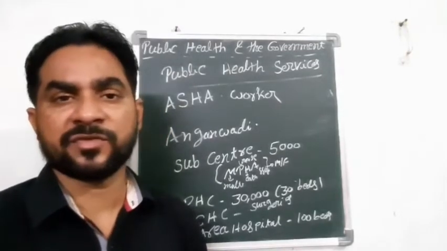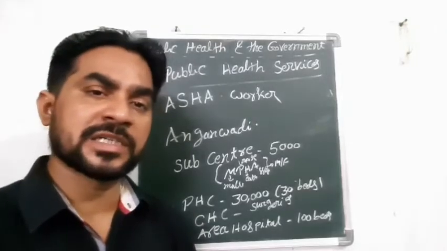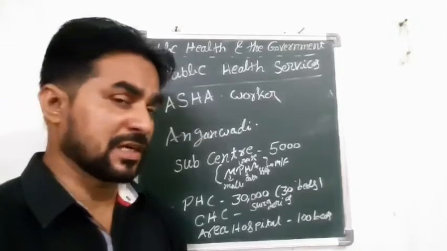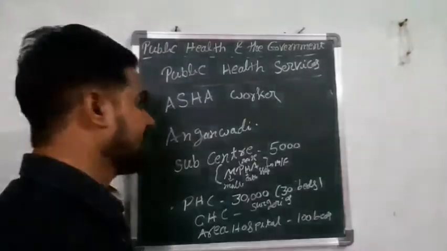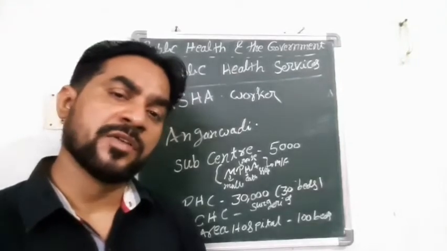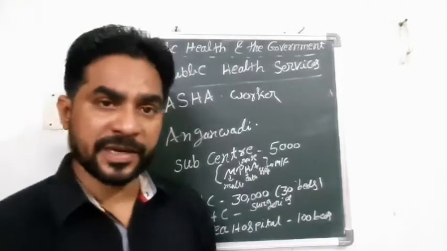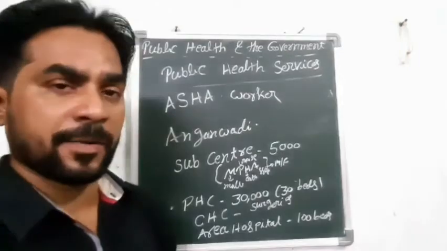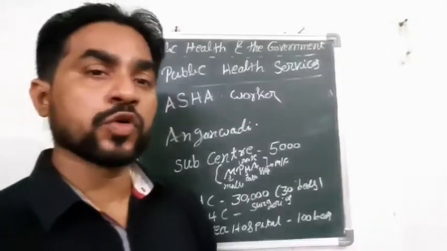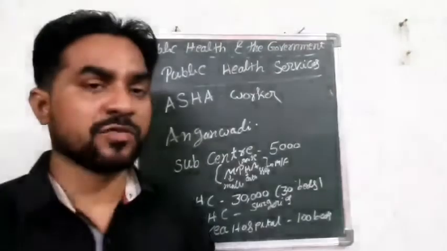They also check the weight, whether the child is gaining weight properly or not, and both weight and height are checked in the Anganwadi centers.